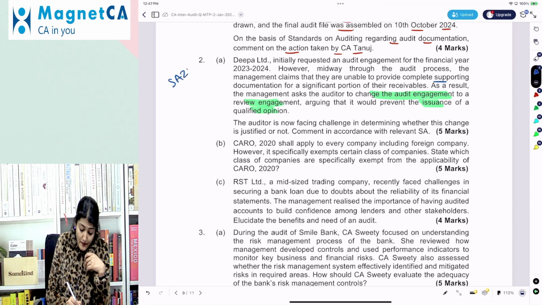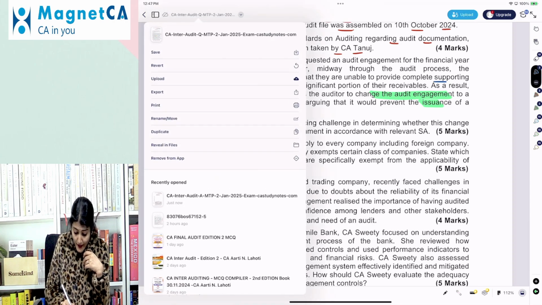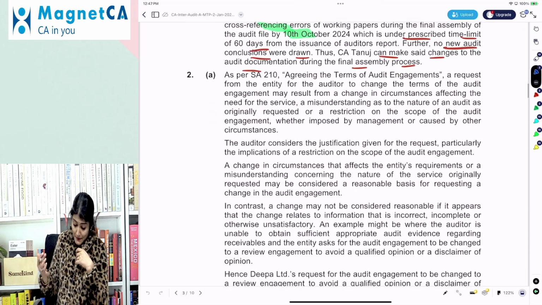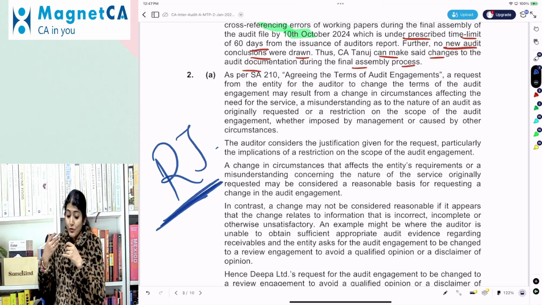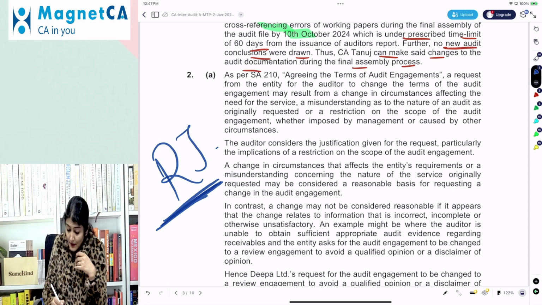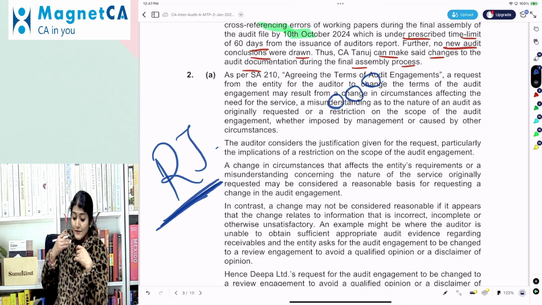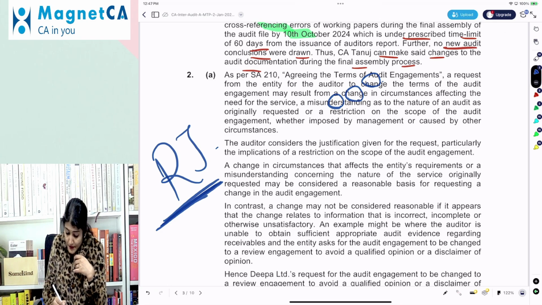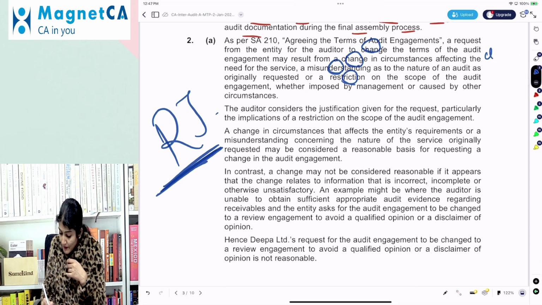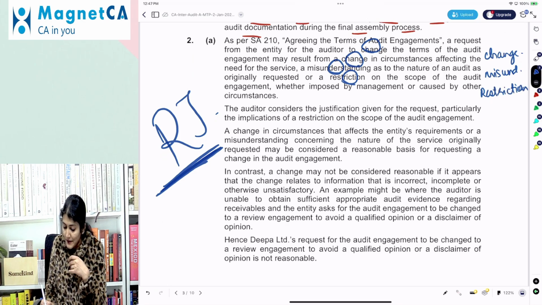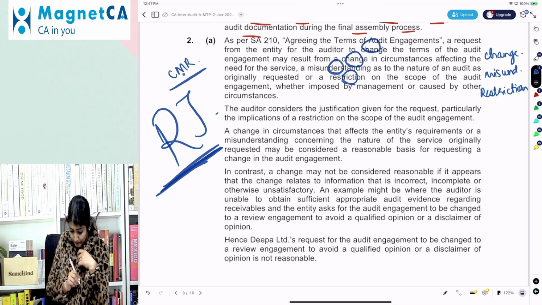Right? So SA 210, acceptance of a change in terms of engagement after acceptance of the engagement. So you need to check whether there is an RJ, a reasonable justification to do so. Right, so it says the change in the terms of engagement may be required due to change in circumstances, any misunderstanding as to the nature of the audit as originally requested, or a restriction on the scope, whether imposed by management or circumstances. Right, so either there is a change in circumstances, or there is a misunderstanding, or there is a restriction on scope imposed by management or circumstances. So that is CMR. Okay.